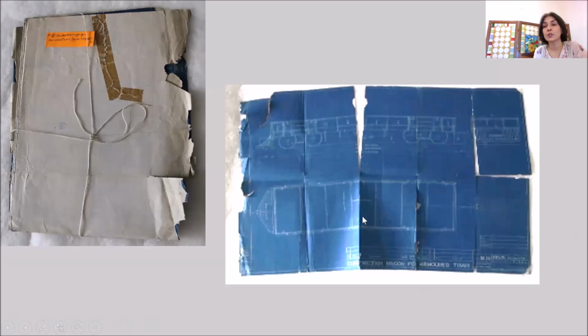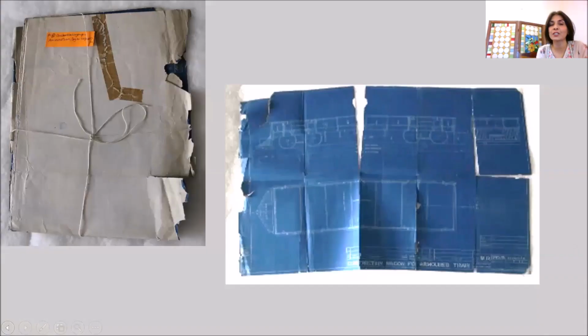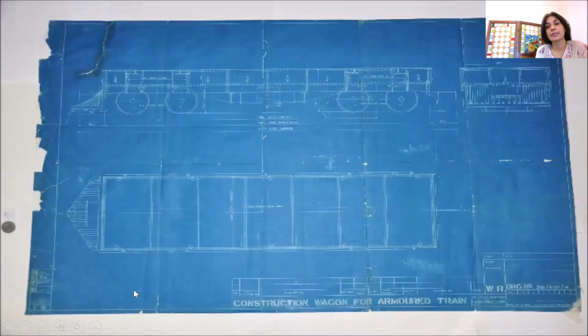This is a drawing which is tied like this because it was falling apart. You can see it was torn from many places, but we wanted to save it, and these folds, so that the rest of the fold lines are not converted into tears. So we humidified them, mended also after humidification and drying. And then we pressed them again under pressure to flatten them further after mending. So this is that drawing which they were even scared of opening because it was just falling apart. So this is the same drawing.